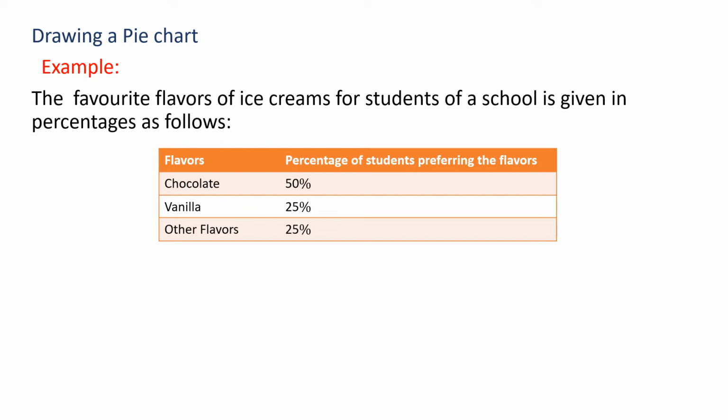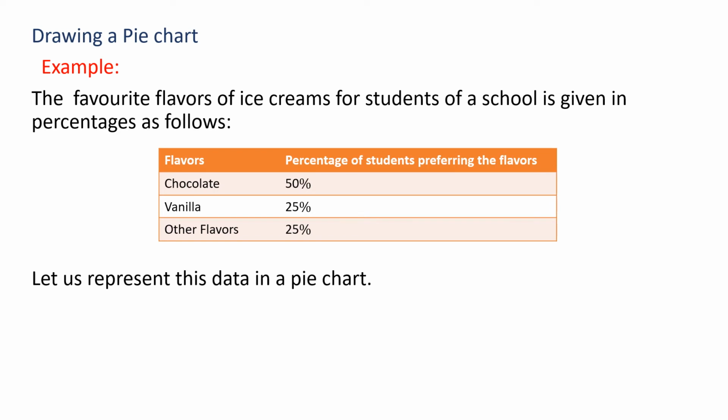So 50% of children like chocolate flavor ice cream. Then 25% like vanilla. Then 25% like other flavors. Other flavors means we can take strawberry or pista like that.